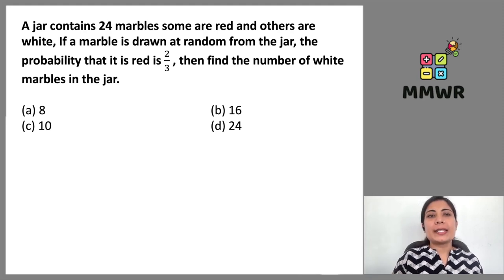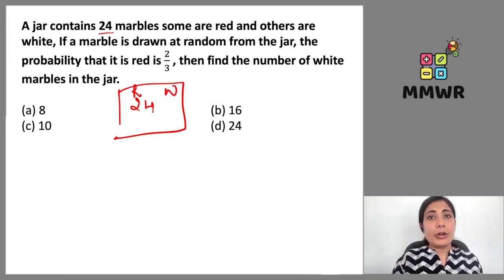A jar contains 24 marbles. How many marbles are there? 24 marbles are there. Some are of red color and some are white color. Red and white together, total 24 marbles are there. How many of them are red and how many of them are white, that we don't know for now.